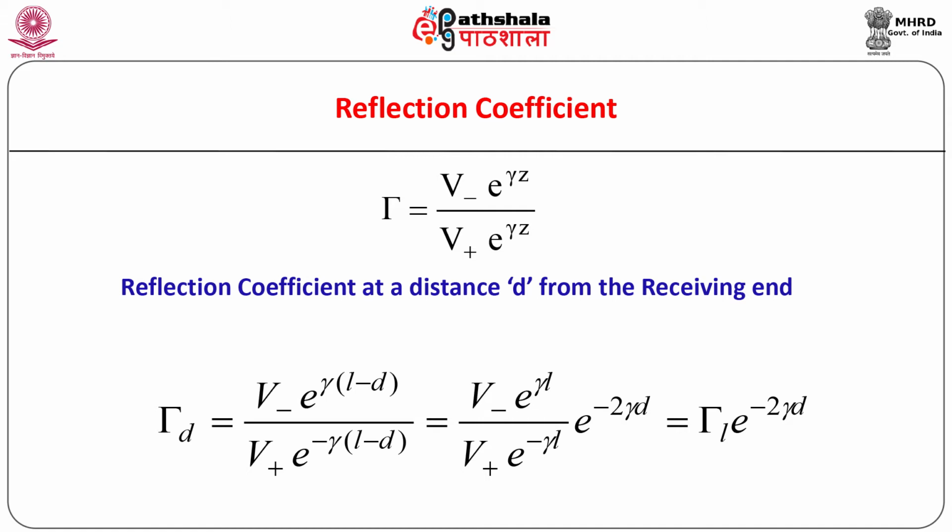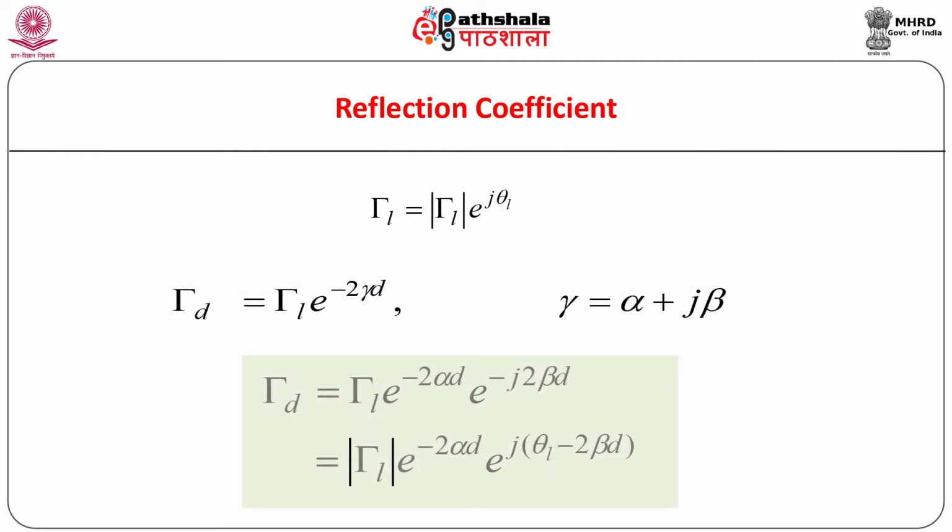For this, one has to simplify the expression by substituting z equal to L minus d in the reflection coefficient at a distance z from the sending end. Using the expression for the reflection coefficient at the receiving end, we can obtain the expression for the reflection coefficient at a distance d from the receiving end as shown.